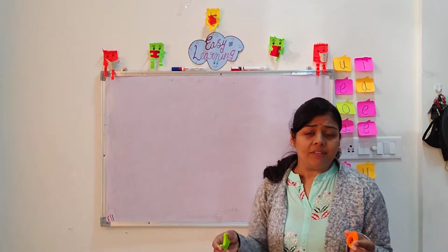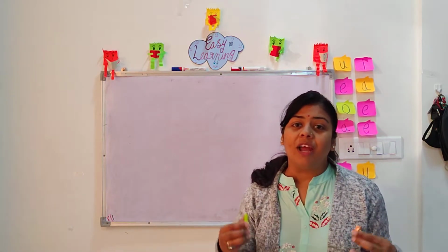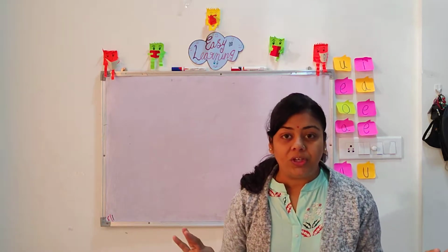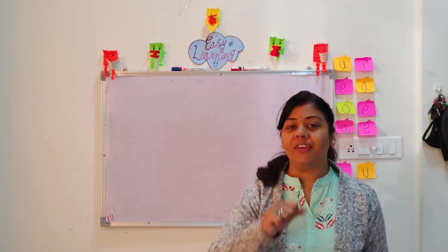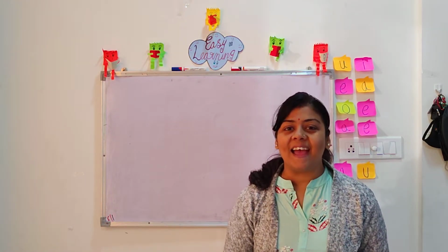But before we start anything, we are going to listen to a beautiful story. Are you ready for the story? Yes.